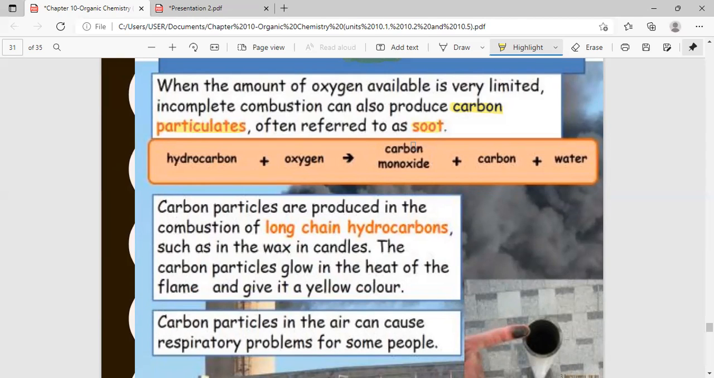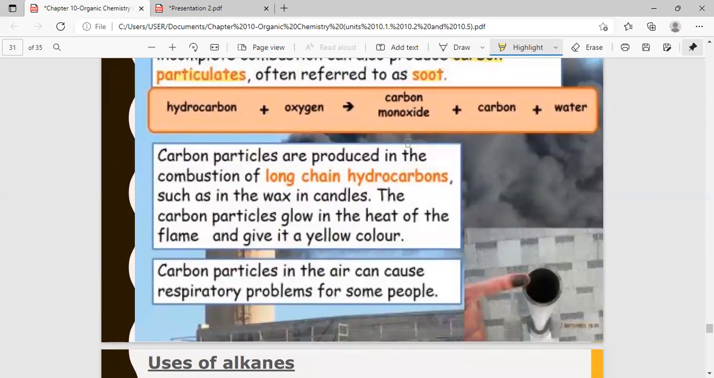Now you must have seen these carbon particles. Sometimes, when you burn a candle and leave it near the wall, or if you have some glass structure over it, you can see that part is dirty. So that is actually what you call soot. You see this picture here, this is soot. Carbon is a black colored element, so these are the carbon particles.